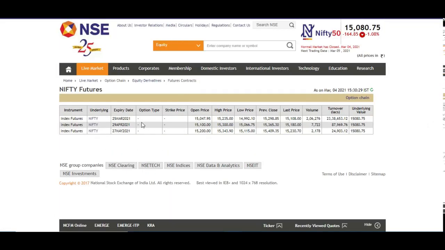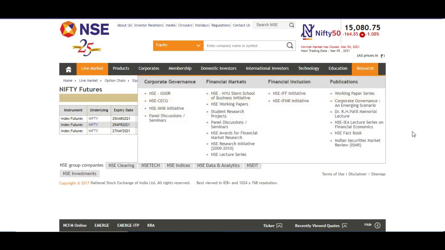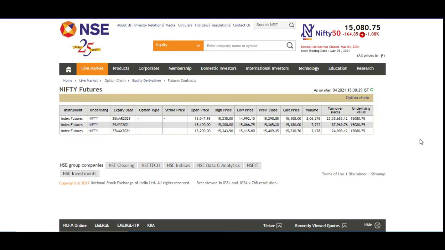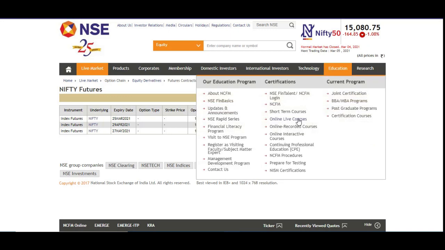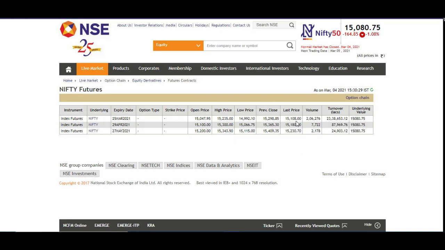And if you look at the Nifty future prices, Nifty future is trading at 15,108 and Nifty is trading at 15,080. If you look at one day before, which is yesterday's closing price, Nifty's future was trading at a premium of around 40 points, but today it is trading at just around 28 points.